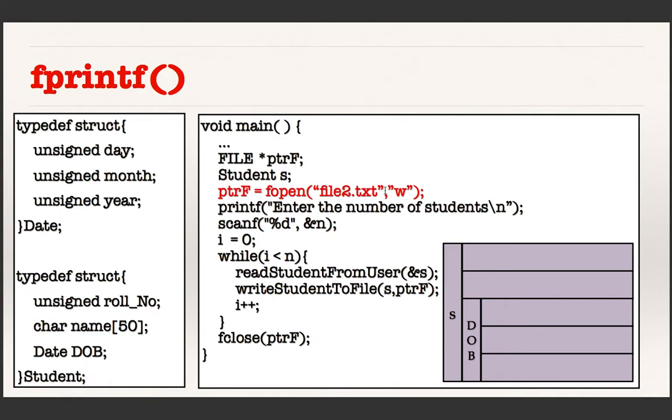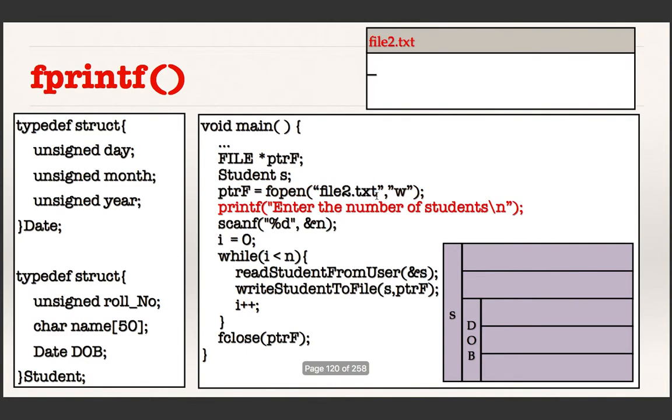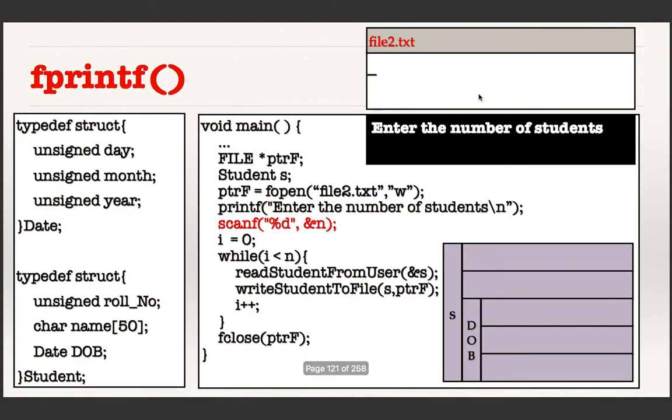Next is fopen. I am going to create a new file with name file2.txt, so a new file is being created. Next is this printf statement. It just prints that message on the screen, asking you to enter the number of students in the class. For simplicity, let us keep the number of students as 2. The value is read in n, so n has 2 as the value.